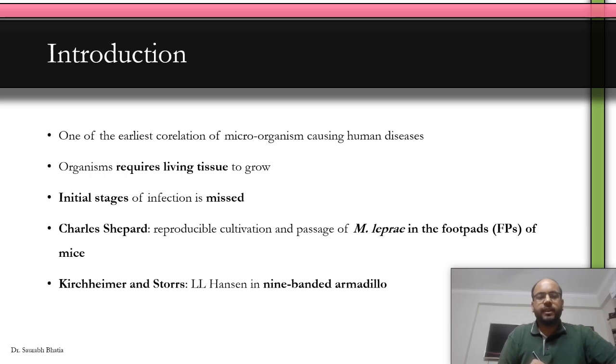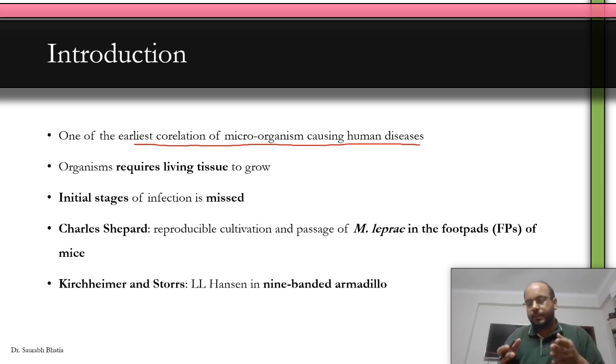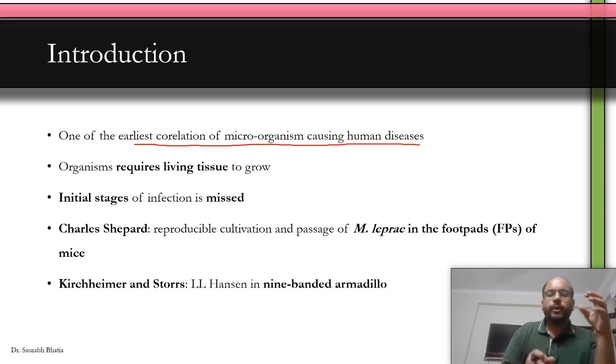Now, leprosy is one of the earliest correlations of microorganisms causing human disease. That means it was established multiple years back, decades and centuries back, that M. leprae causes leprosy. In fact, if you know the name of the scientist who correlated M. leprae to leprosy, mention that in the comment section below. Okay. Now, M. leprae causes leprosy, but there is no way to cultivate M. leprae outside the tissue or outside a living organism.